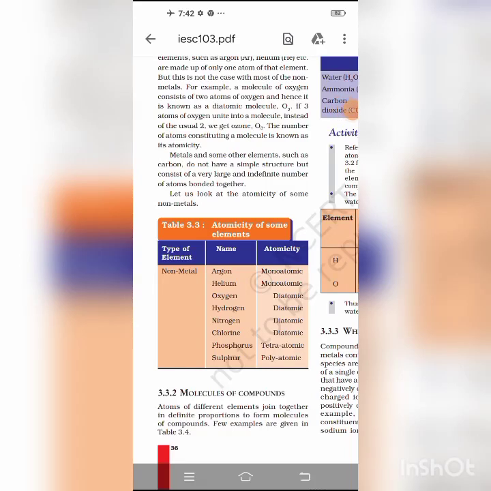Students, in your last class, we already discussed atoms and molecules. So, students, what are the basic differences between atoms and molecules? An atom is the smallest particle of an element, and a molecule is the smallest particle of a substance. It may be a compound or an element. An atom does not exist in the free state except in the case of noble gases, but a molecule exists in the free state in nature.